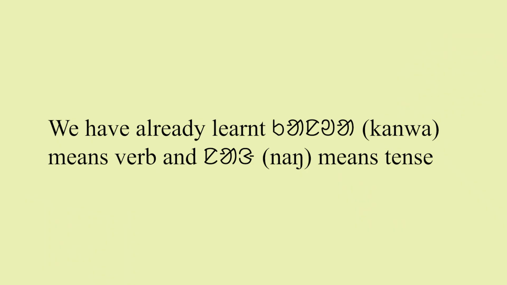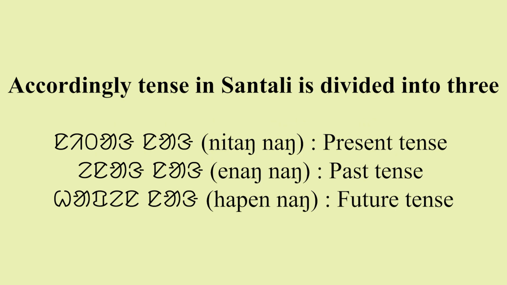Now we will discuss the present indefinite tense in Santali in detail. We have already learned that kanwa means verb and nang means tense. Accordingly, tense in Santali is divided into three. Nitang nang means present tense, enang nang means past tense, and happen nang means future tense.